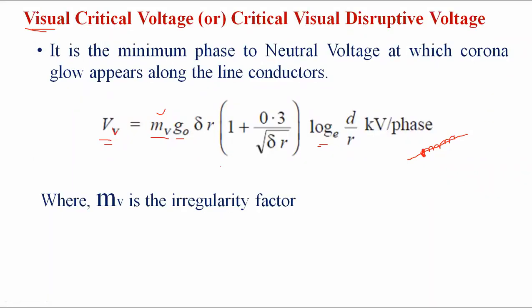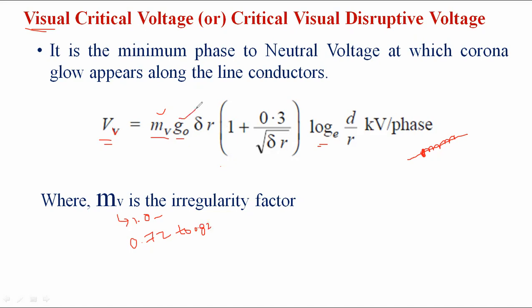Here the value of the irregularity factor is 1 for a smooth or polished conductor. For a rough conductor, the value of the irregularity factor is 0.72 to 0.82.